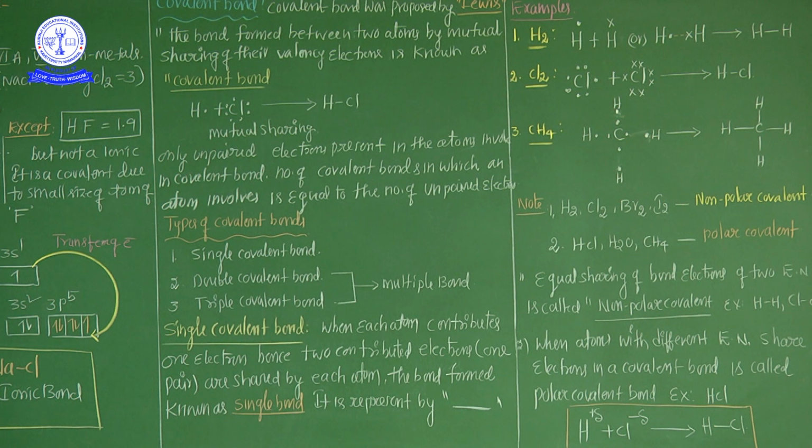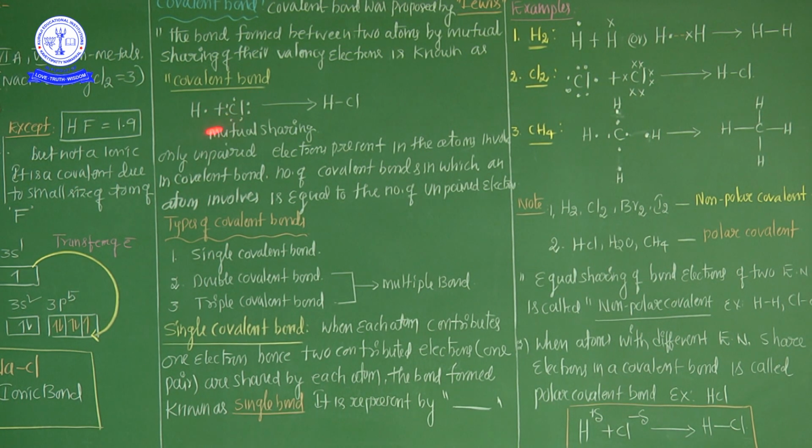For example, in case of HCl, see here, in HCl only one bond is there because hydrogen has only one unpaired electron, and chlorine also has only one unpaired electron. In case of chlorine, there are three paired electrons and one unpaired electron.